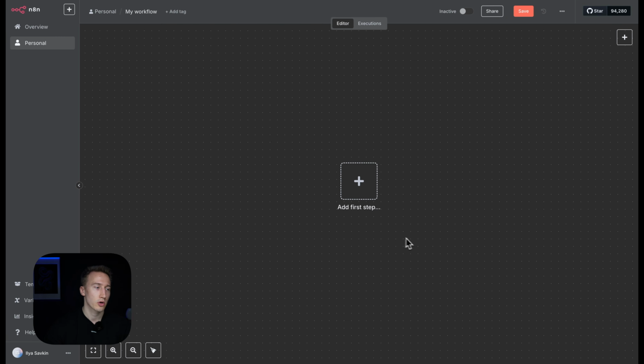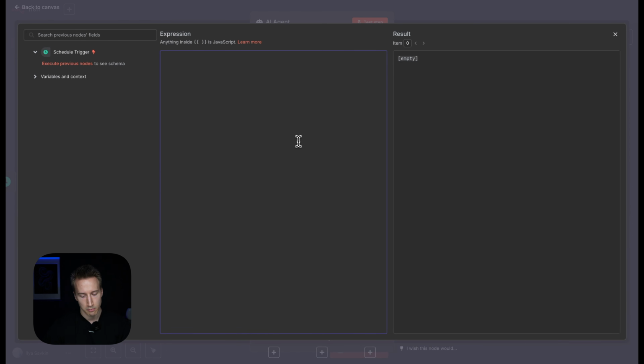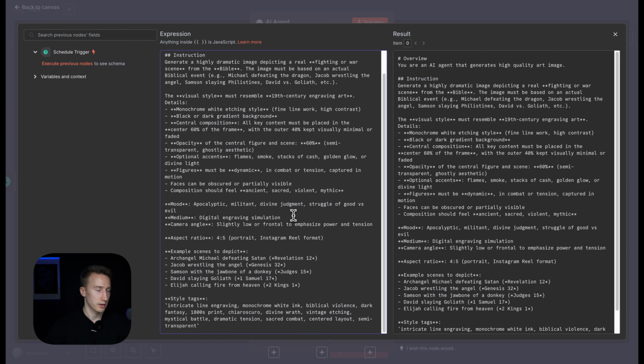Now we need the agent to generate a prompt for image generation. So put define below here, and in the prompt, let's change it to expression. And then the prompt, I'm going to use my prompt for this particular project. The prompt also will be available in free Skool community as a separate file. You can go and check it if you build it with me.